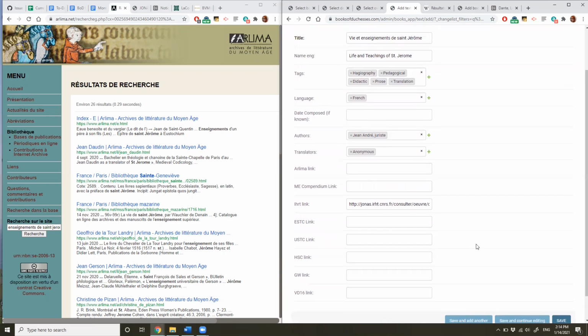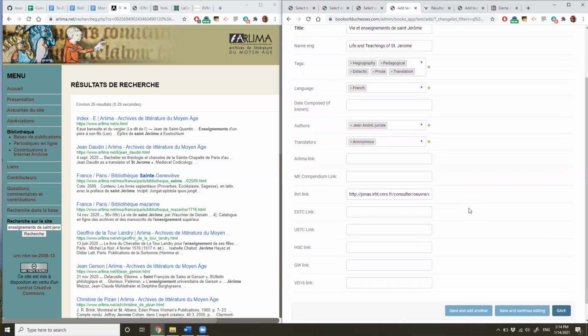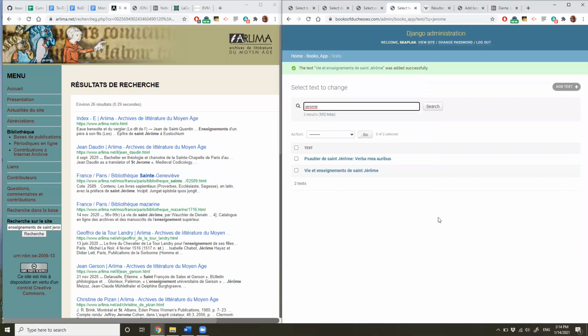If you are entering a text in another language that does have an about page somewhere or a page with more information on it, don't put it in one of these if it doesn't correspond. Email us so that we can add a box for that particular database of texts. So once we have verified all of this information, we click Save. And there we go. The Vie et Enseignement de Saint-Jérôme is now in Books of Duchesses.